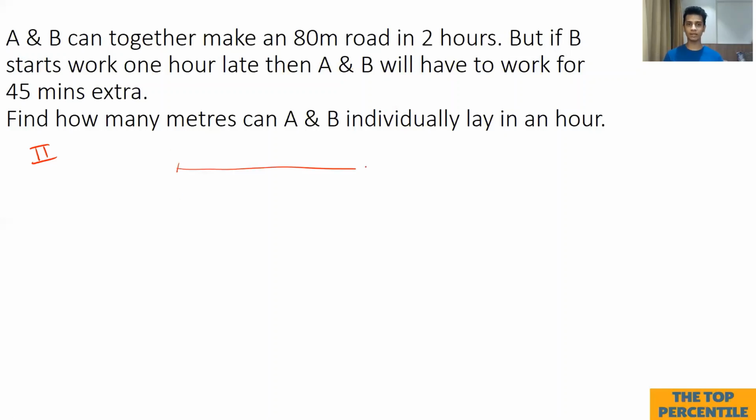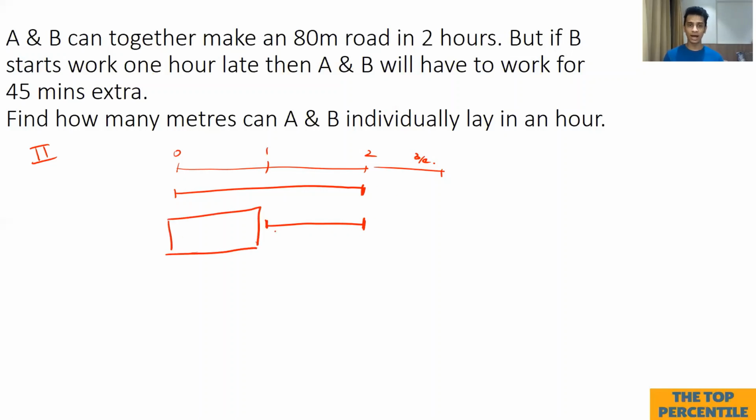So just as I explained before, 0, 1 and 2, and this is the extra 3/4 that they would have to work. Now A started and worked this much. B started working after an hour, and worked this much. Now this was the delay, or this was the work that was missed. And because of that, A and B together have to work for 45 minutes extra, which means that the work that B could have covered over here will actually be covered by A and B together over here.